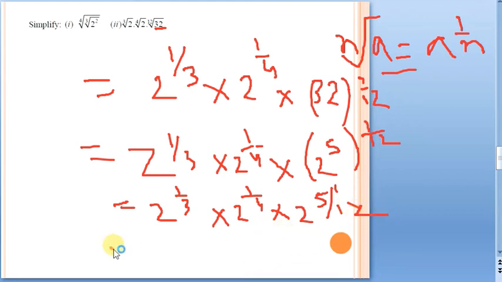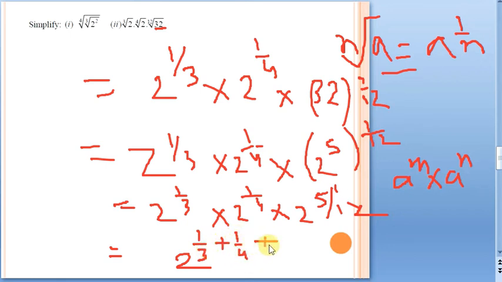Now see the simplification. Can you see the bases are the same here? Base is 2, base is 2, base is 2, and everything is on multiplication. We have the identity a power m into a power n is equal to a power m plus n. When the base is the same and there is a product sign in between, you can add the exponents. How many are there here? 3. So we add all 3: 1 by 3 plus 1 by 4 plus 5 by 12. So now it is going to be 2 power, let me take the LCM.